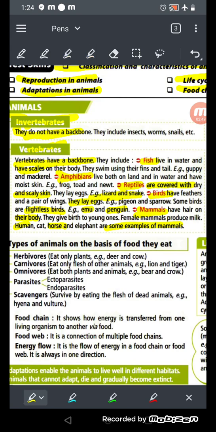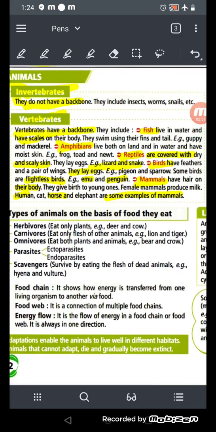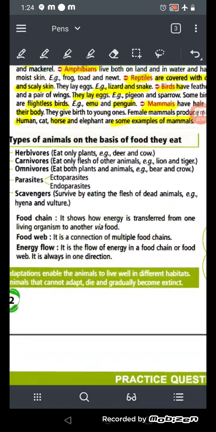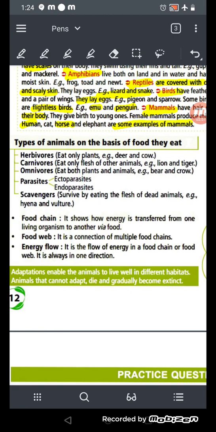Now we will see the types of animals on the basis of the food they eat. First we'll see herbivorous animals, carnivorous animals, omnivorous animals, parasites and scavengers. Herbivorous animals eat only plants, for example deer and cow.